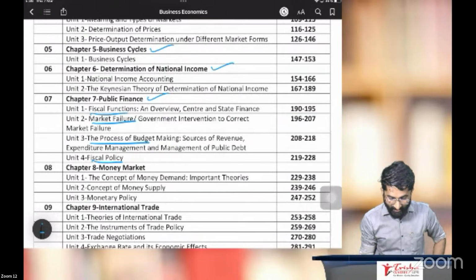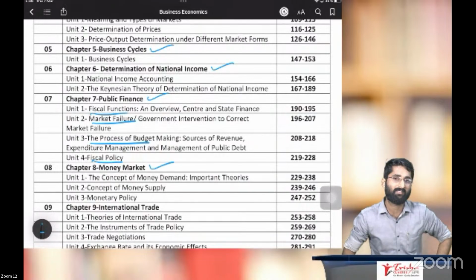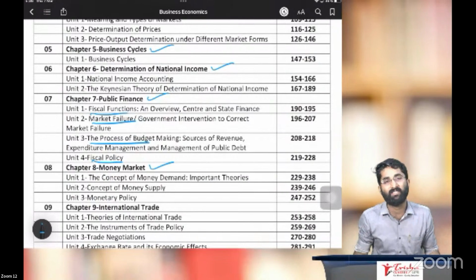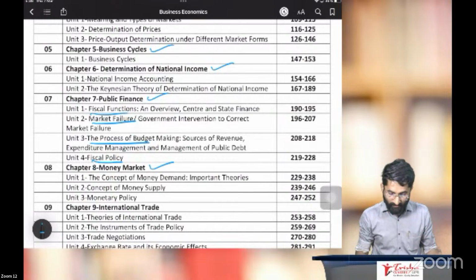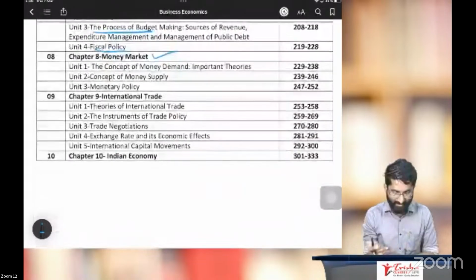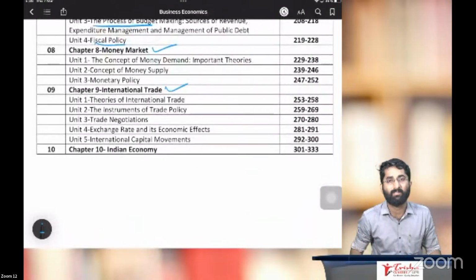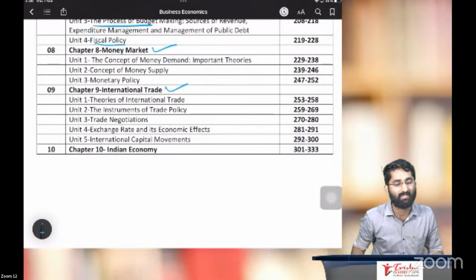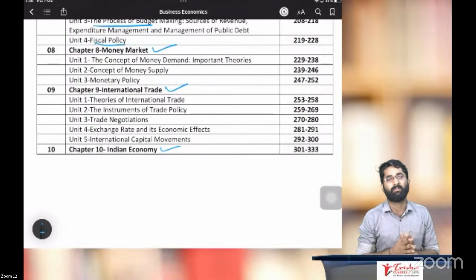In that chapter, money market: how money is getting created and how it is changing the market. So that also we know. We have in our syllabus international trade. Next one, chapter 9, is about international trade. And lastly, chapter number 10, which is Indian economy.